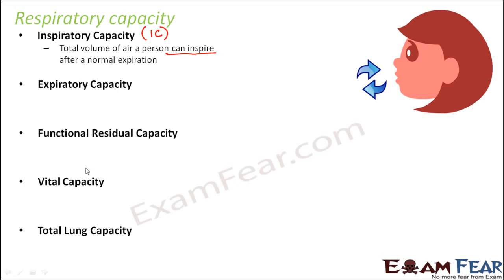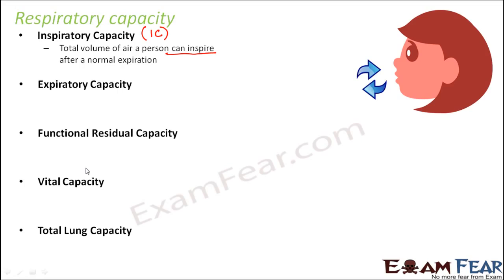That is what we saw in the previous slide: the additional volume of air you can breathe in after a normal expiration, that was your IRV, the inspiratory reserve volume.